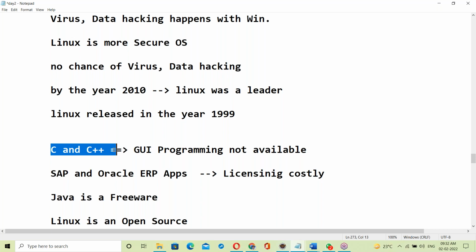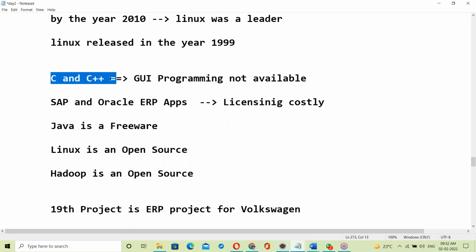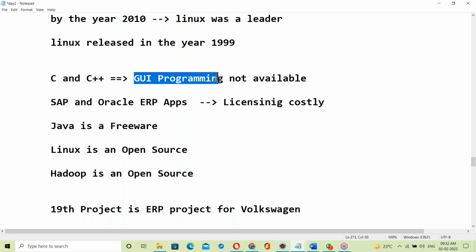These are embedded C, device driver programming. Of course, you can develop networking with TCP/IP programming. Since GUI and a user-friendly environment are not available, they migrated.